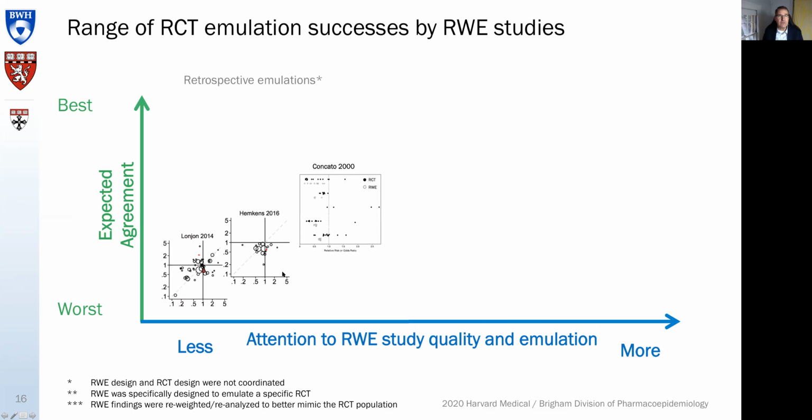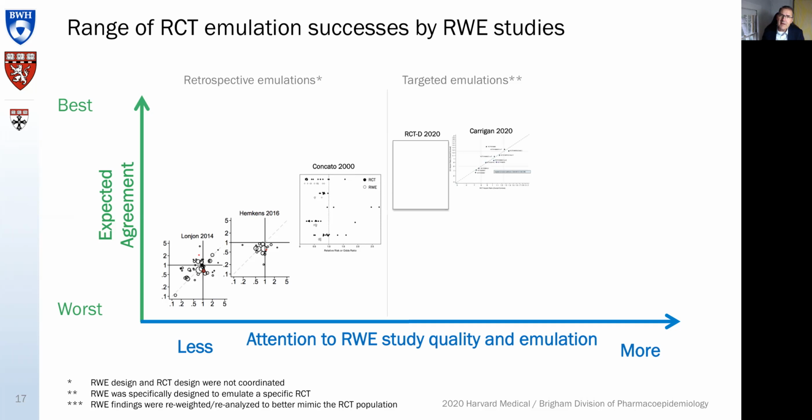What we see in these retrospective emulations, which means that people did literature searches and found published real-world evidence studies and published trials that are roughly on the same topic area, and overlapped them to see how overlapping they are, is that this really puts the lower boundary on the expected agreement. You see these correlation plots that I showed you already on Concado.